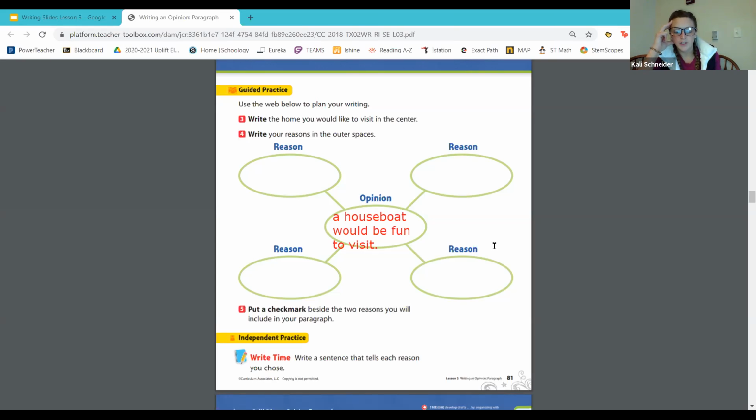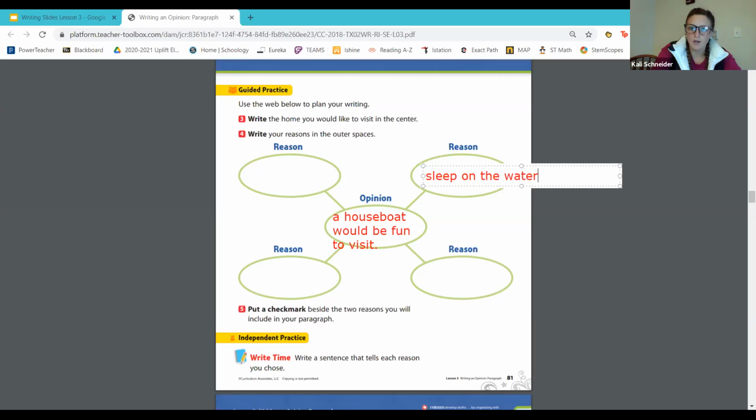I should make sure I go back and look at my text too, to think about what are good reasons that would interest my friends and maybe convince them that a houseboat will be fun to visit. So, I remember reading that it'd be really fun to sleep on the water. So I'm going to go ahead and put in here: one reason that it'd be fun to visit is because you sleep on the water.